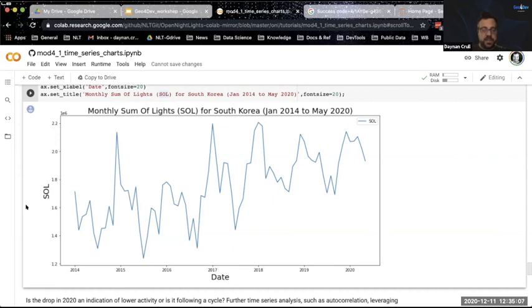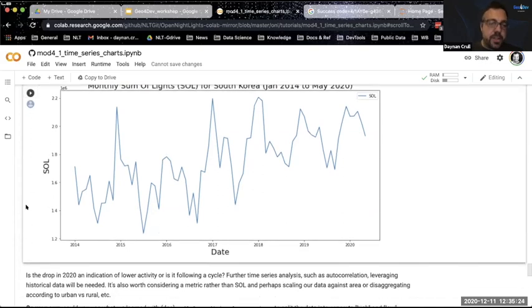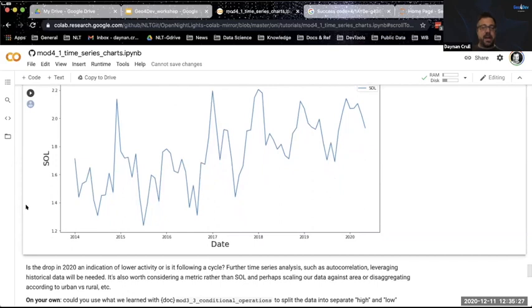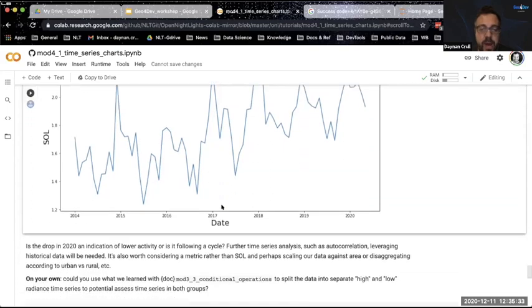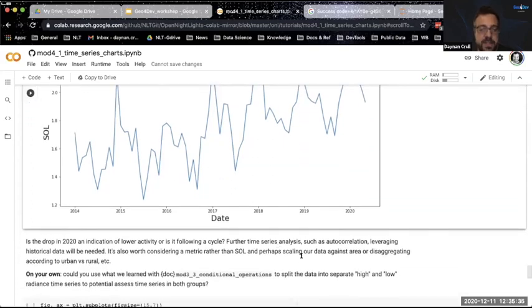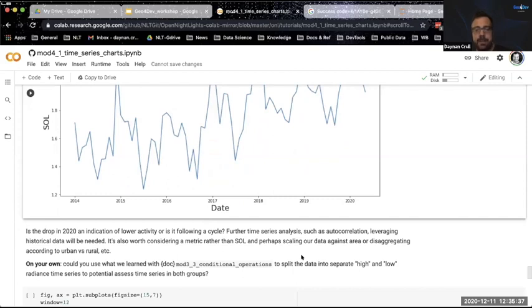Here you also see some cyclical activity. You see what does appear to be a steadily growing trend. So if you just stop right there, maybe that's enough for you to see if there are any trends like this that are associated with economic growth or anything else, or electrification or anything that might be happening. I don't think you should. I think you should continue pre-processing with time series analysis to get this to be a better signal. But you can actually see that this is how you get from the raster file to a time series that you can do further analysis with.